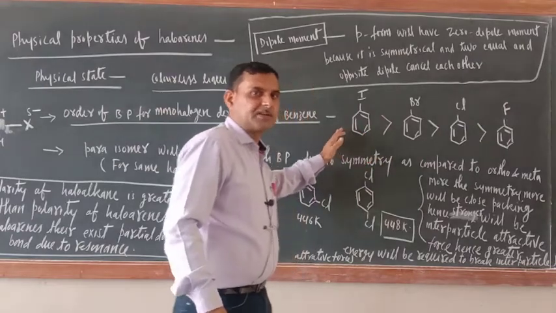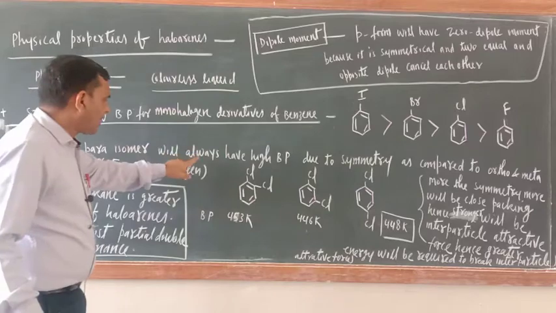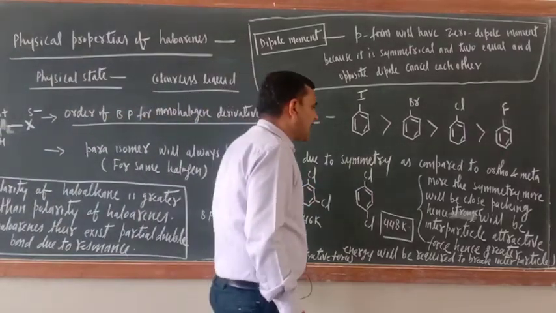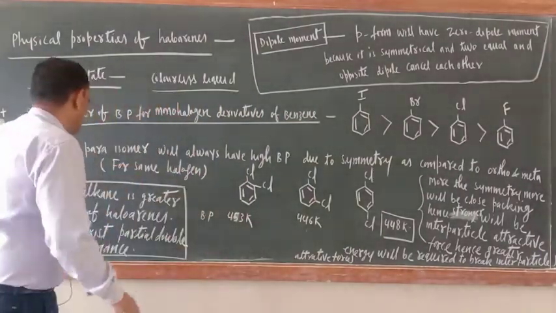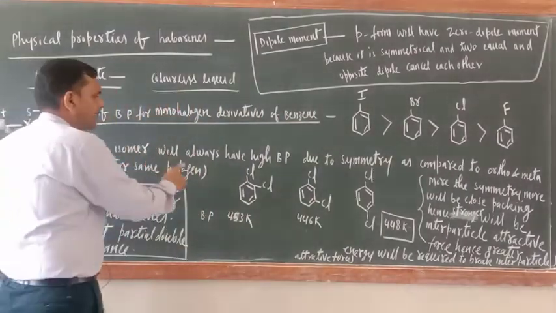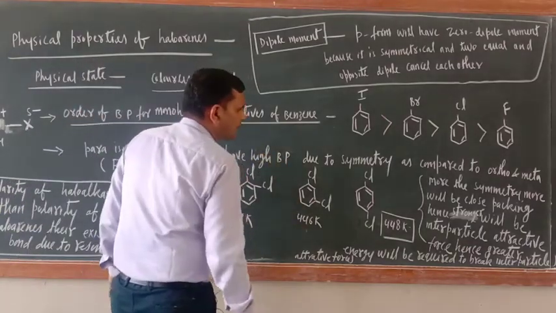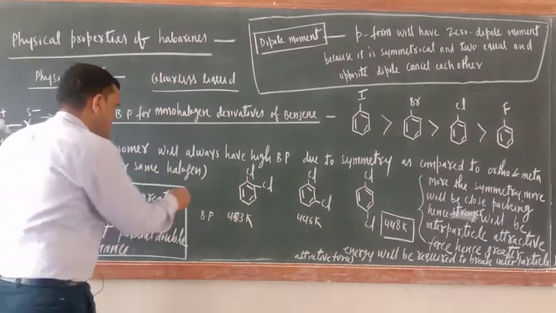This is the reason. Now para isomer will always have high boiling point due to symmetry as compared to ortho and meta for the same halogen.